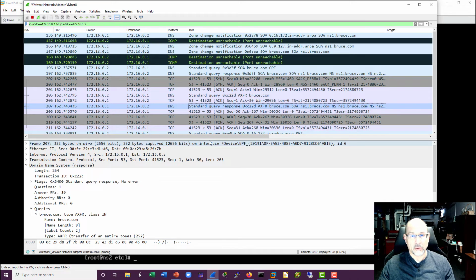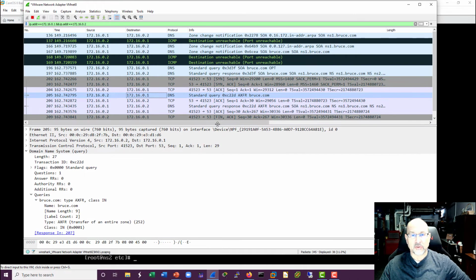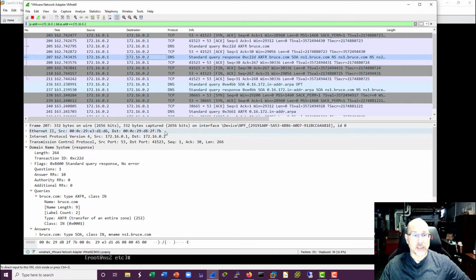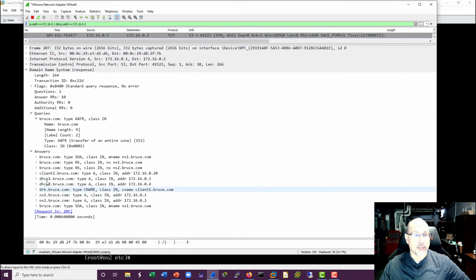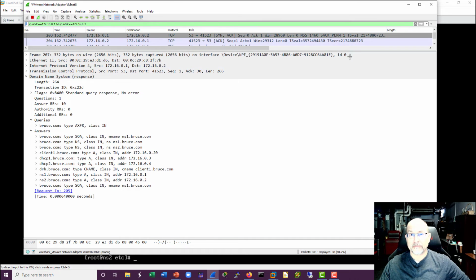There we go. So I'm looking at the IP addresses, right? So this was a transfer. This is from .2 to .1. So that's from the secondary to the primary. And what we're after is the response from the primary. And we'll go up a little bit. Look at all of these answers. So this was the zone transfer that was queried, the original query, right? And then this is all of the records being transferred over.